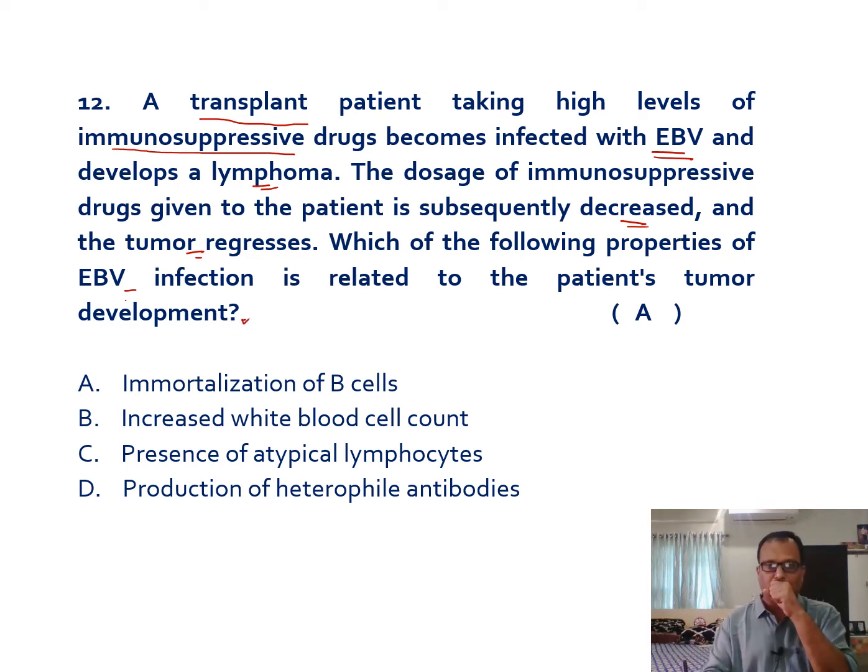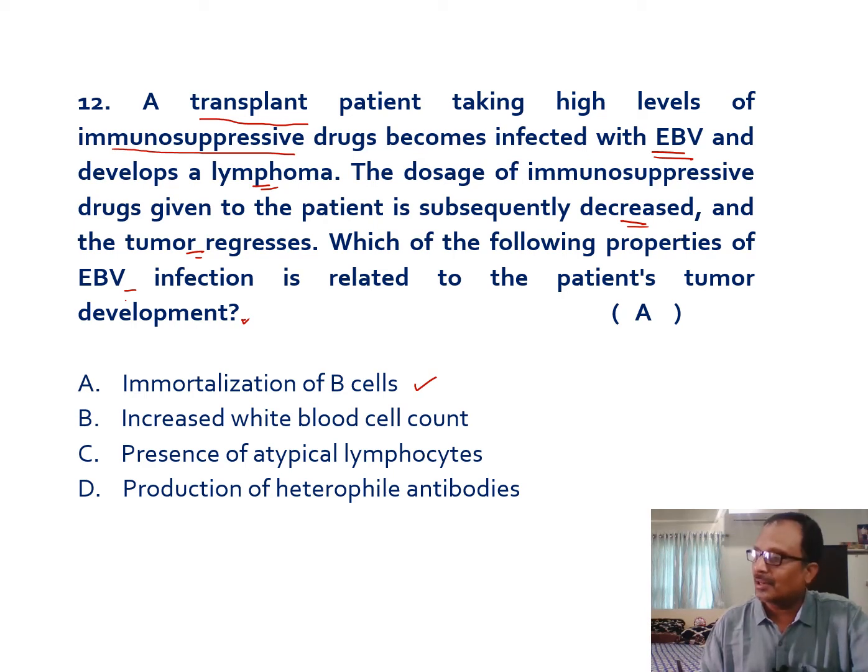To concise this question, in immunotransplant individuals where the immunity is low because of the immunosuppressive therapy, the T cell activity also will be decreased. When the T cell activity is decreased, Epstein-Barr viral infection, which is responsible for uncontrolled proliferation of the B lymphocytes, results in the formation of lymphomas.